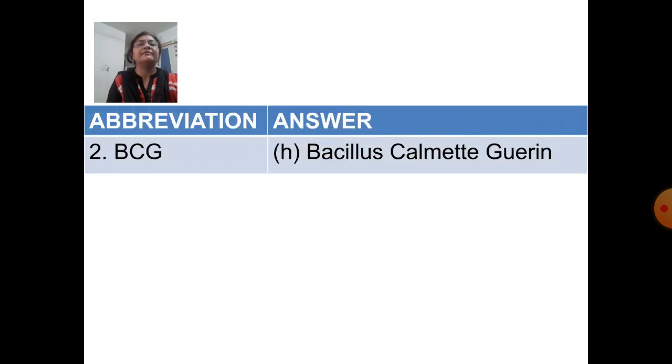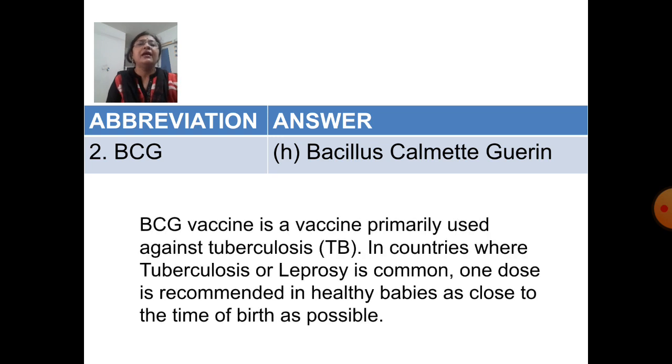Next, BCG stands for Bacillus Calmette Guerin, which is option H. BCG vaccine is a vaccine primarily used against tuberculosis. In countries where tuberculosis or leprosy is common, one dose is recommended in healthy babies as close to the time of birth as possible.